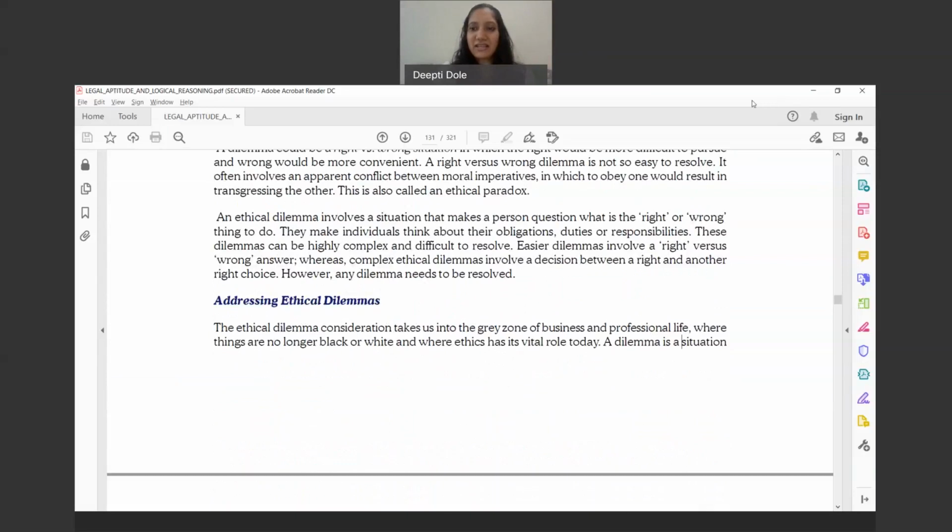Question: Is CSR an exception to a Section 8 company? No. See, CSR is applicable to all companies. It is not that CSR is an exception, because the word used is company; it is not mentioned that it should be a private company or a public limited company.